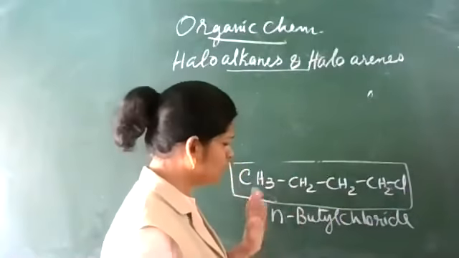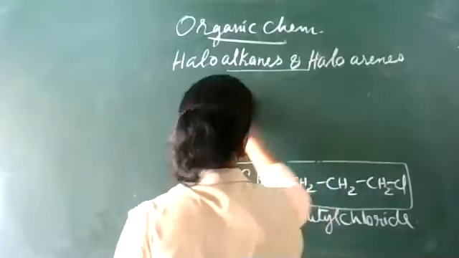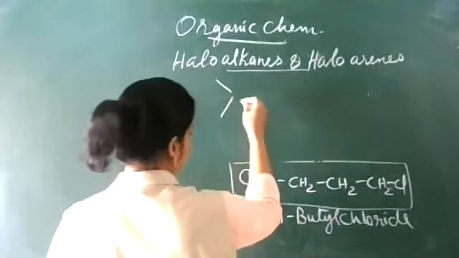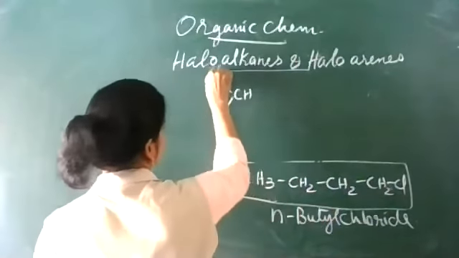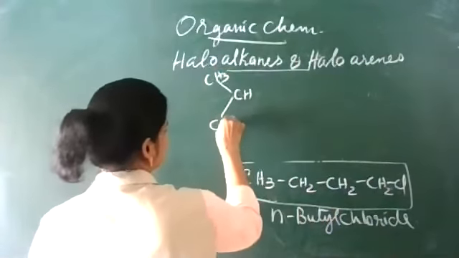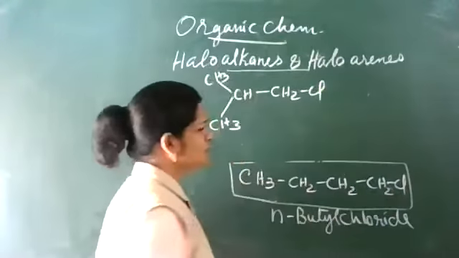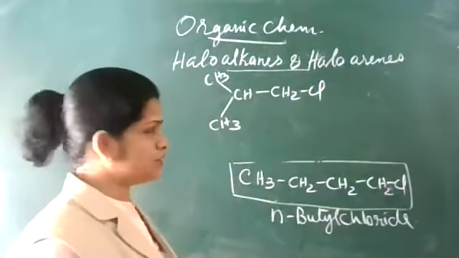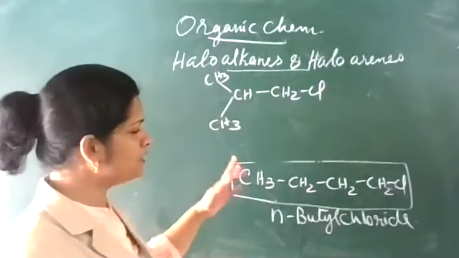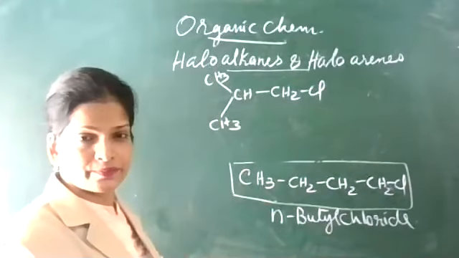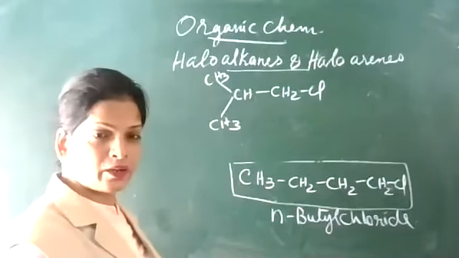So this is butyl. Where we replace the butyl, make a different chain. I made a chain difference. Right? This is called isobutyl chloride.